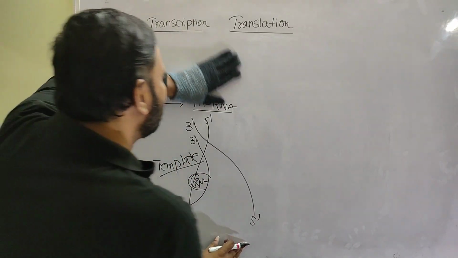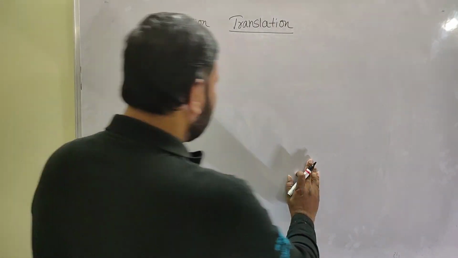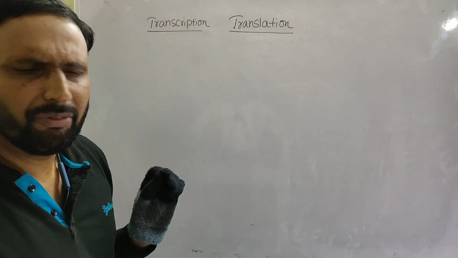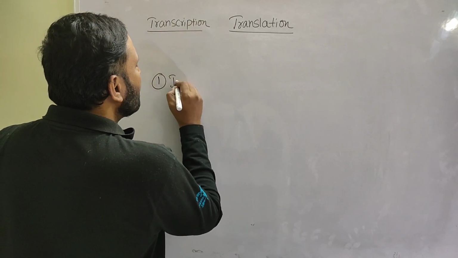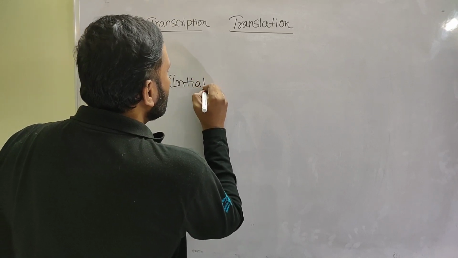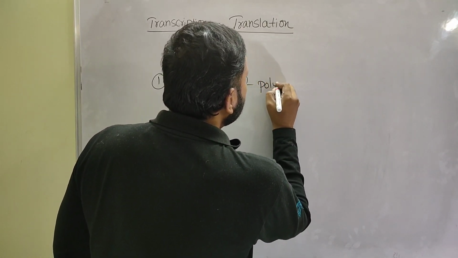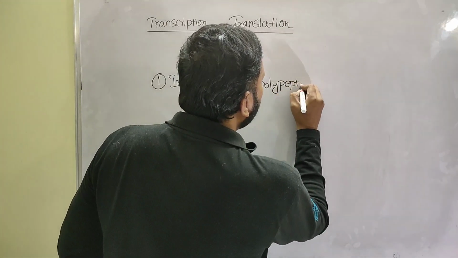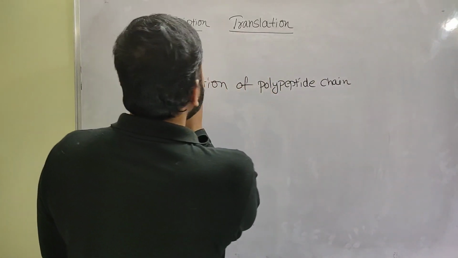Okay, now translation. In translation, step by step, in a very simple way we are going. The first step is initiation of polypeptide chain, it means initiation of protein synthesis.